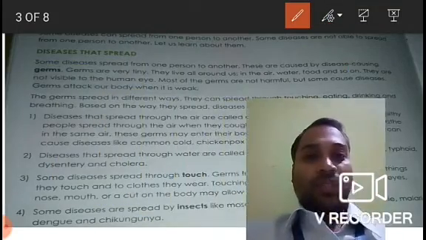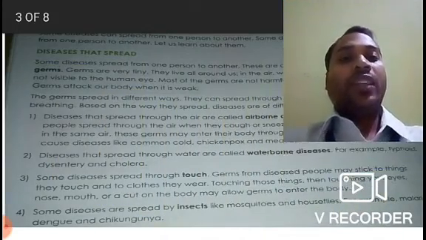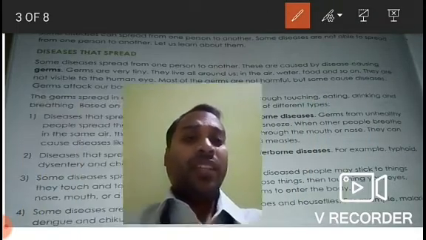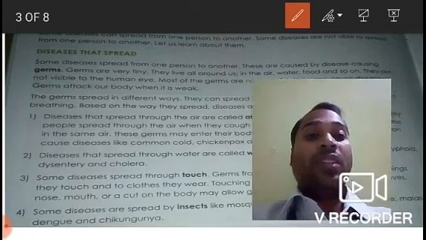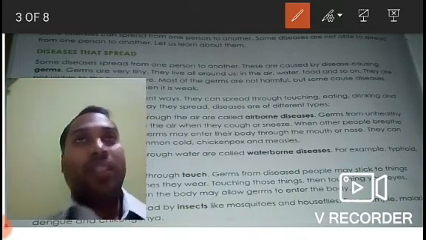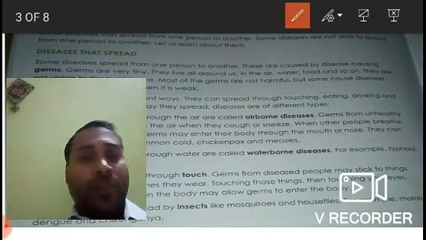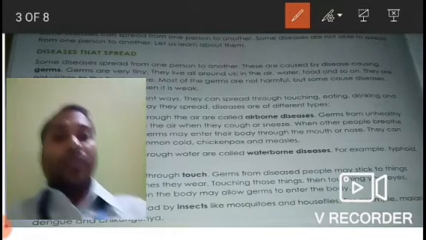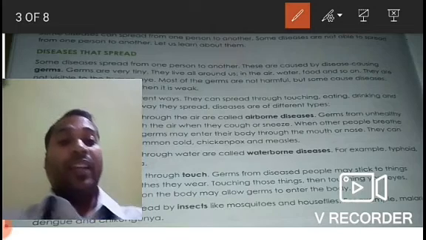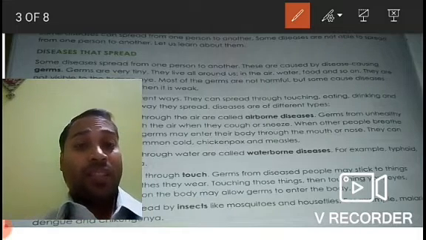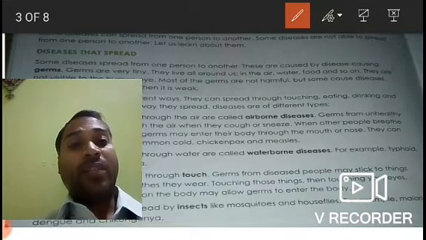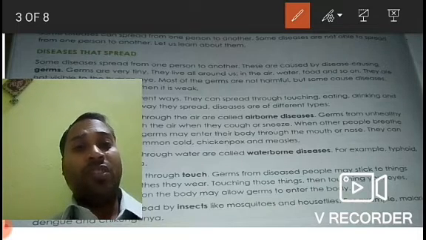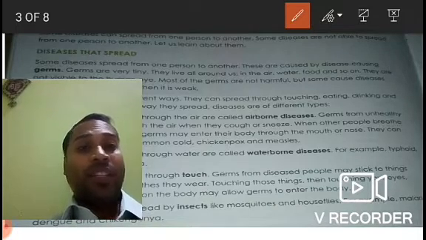Diseases that spread through air are called airborne diseases. Germs from unhealthy people spread through the air when they cough or sneeze. Even now the world is facing a disease known as COVID-19, and we know the medium through which it can spread. It can spread through touch, and it can also spread through air.